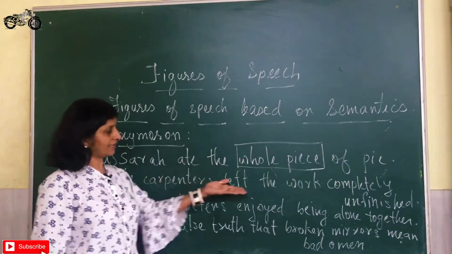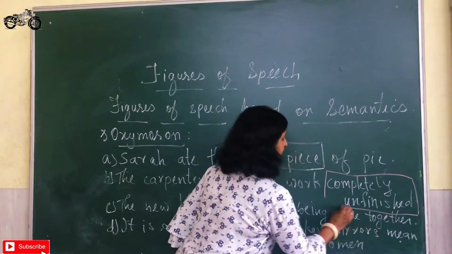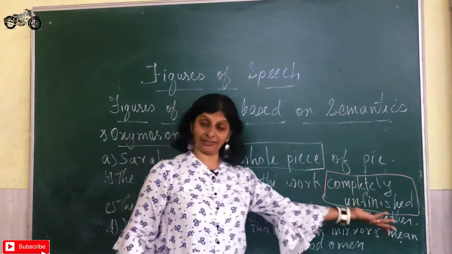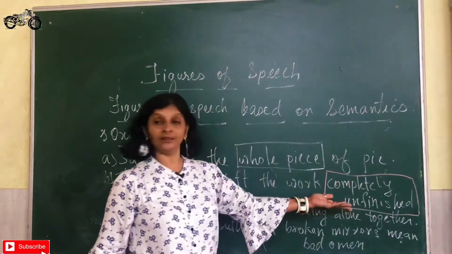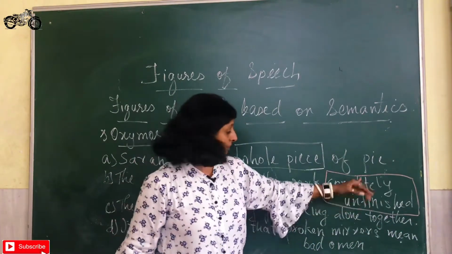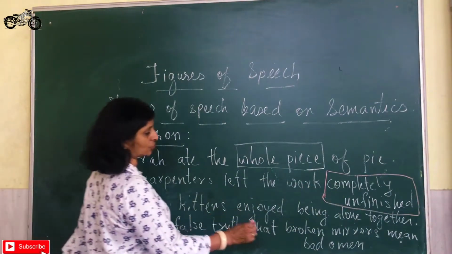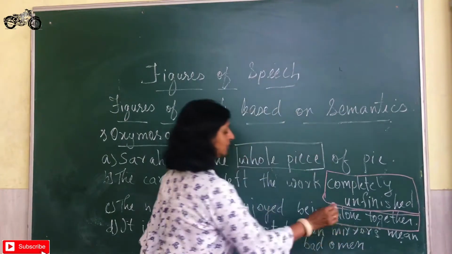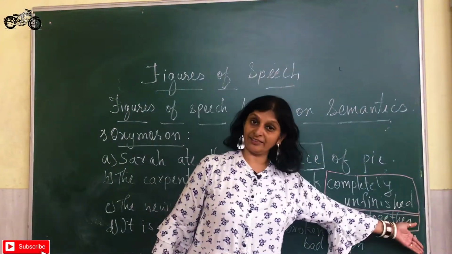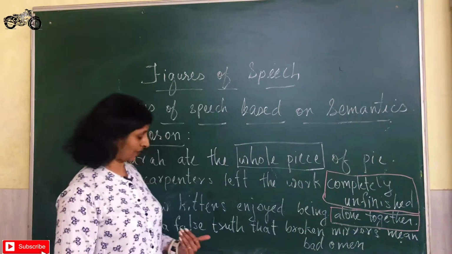Then, the carpenters left the work completely unfinished. Now it is complete and unfinished. So it is completely unfinished. This is again a contradictory pair which has been used together. Then the new kittens enjoyed being alone together. Now they are alone and still they are together. So two opposite words again used together.